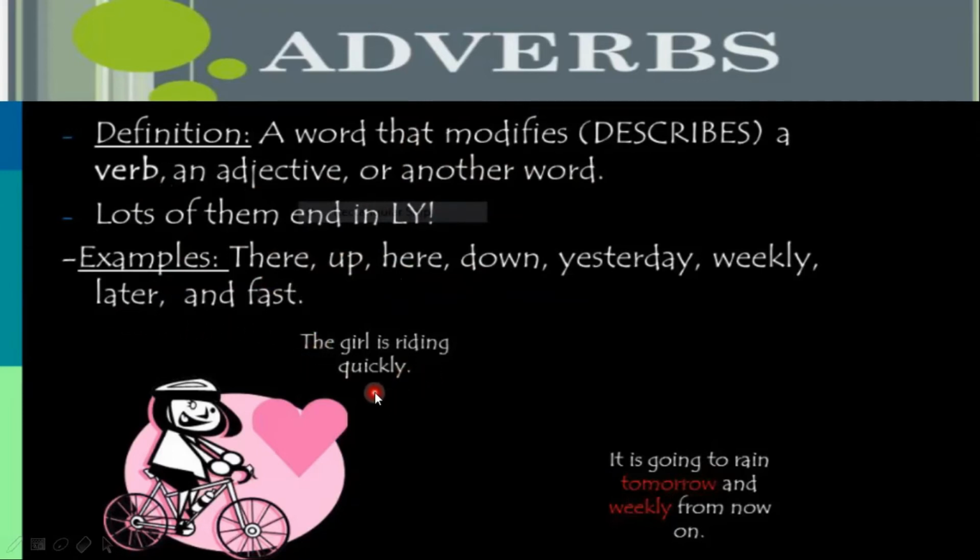The girl is writing quickly. Quickly is adding something to the meaning of the verb. That's why quickly is called an adverb. It is going to rain tomorrow and weekly from now on. Tomorrow and weekly both are adding to the meaning of the verb. That's why they are called adverbs.